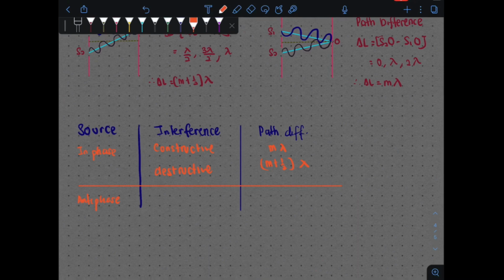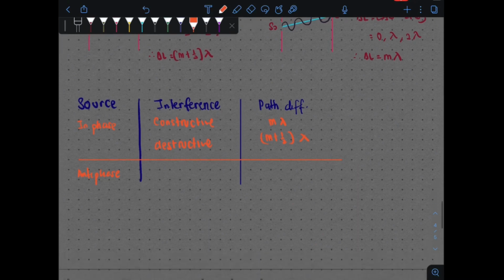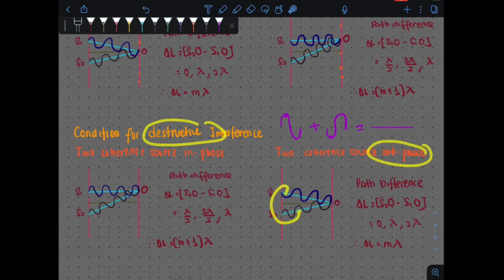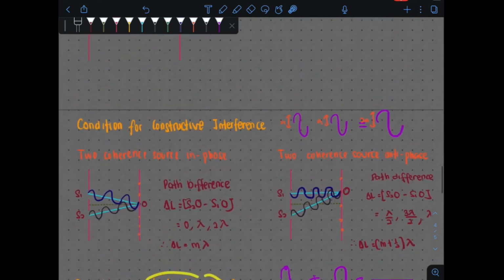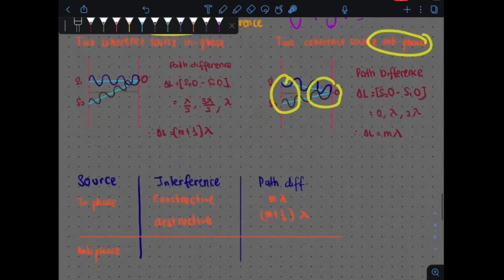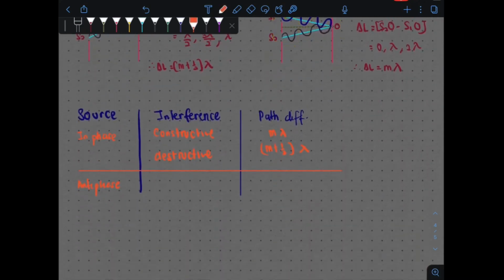Alright, and then next kita ada antiphase dekat sini. And for your antiphase here, sama juga dalam antiphase source, kamu ada dua jenis, iaitu antiphase, dia boleh destructive interference, bermula pada fasa yang tidak sama and interfere destructively. It can also have antiphase constructive interference, bermula pada fasa yang tidak sama and then they interfere constructively dekat sini.